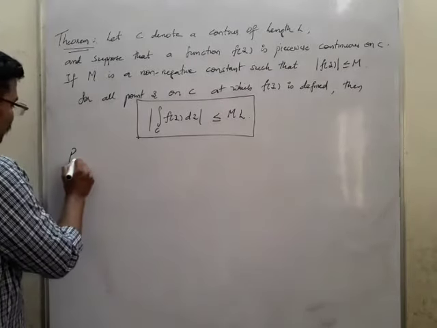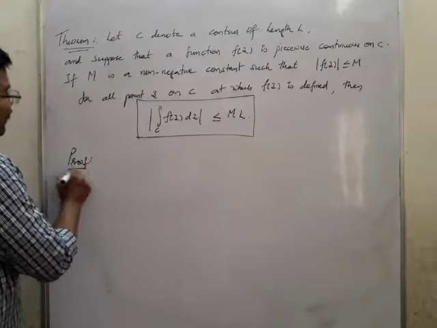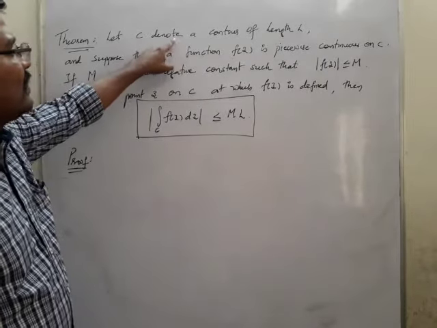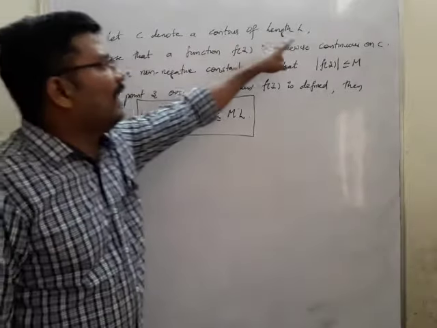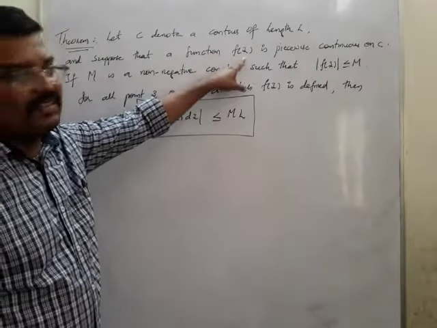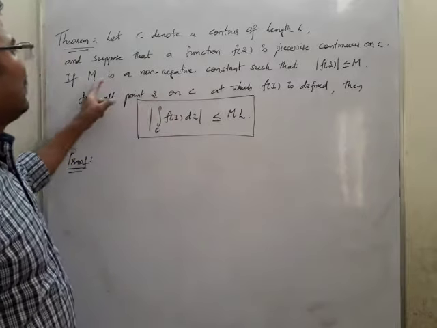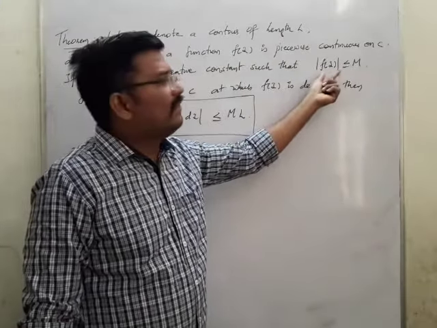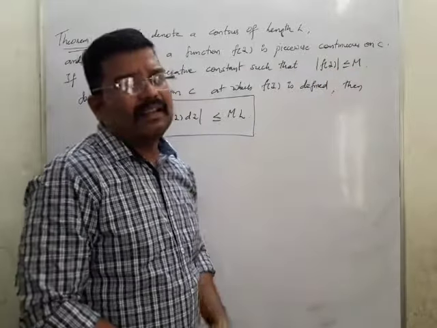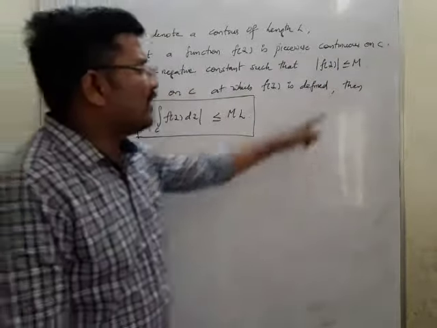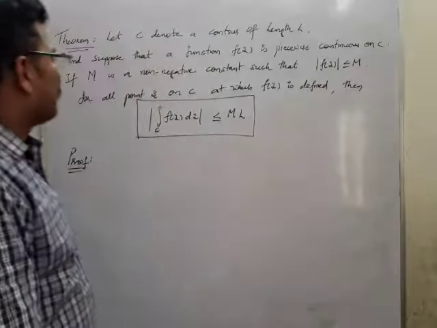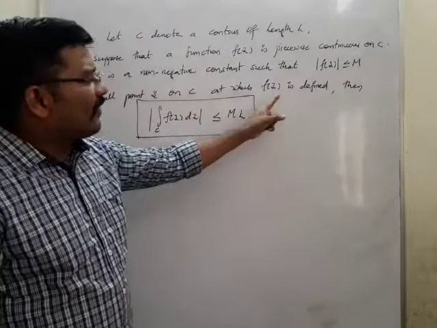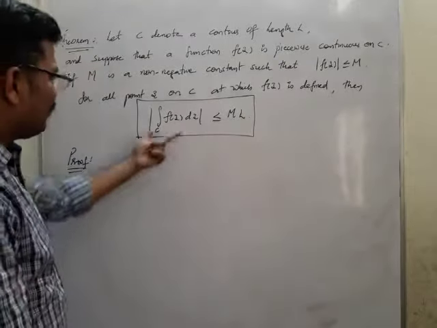Proof. What is given here? Given C is a contour whose length is denoted by L, and f of z is piecewise continuous on C, and there is an M such that mod f of z is less than or equal to M. This is nothing but bounded. Whenever it is bounded, it is less than or equal to some constant, a positive constant. M is greater than 0. Okay, it's a positive one. And for the points z on C, f of z is defined. Now we are going to find out this one.